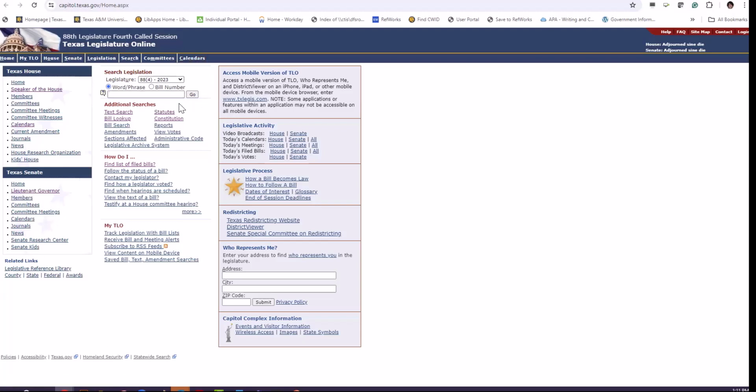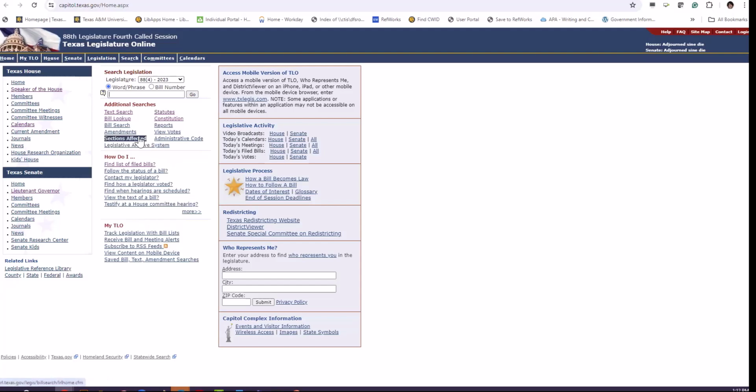Also, there is a search box where you can search for a bill or search by legislature number, or you may go to the additional searches and click on each one that you're interested in, for example, bill lookup, bill search, amendments, sections affected, and so forth. And if you don't know how to work with this website, you may go to 'How do I find a list of filed bills?' or 'How do I follow the status of a bill?' and so forth. It gives you instructions and walks you through how to search.